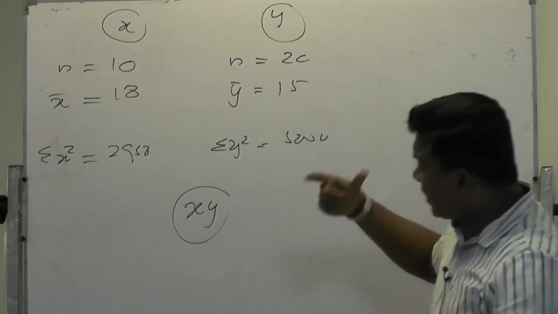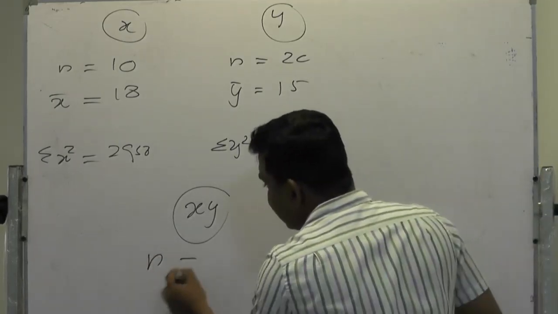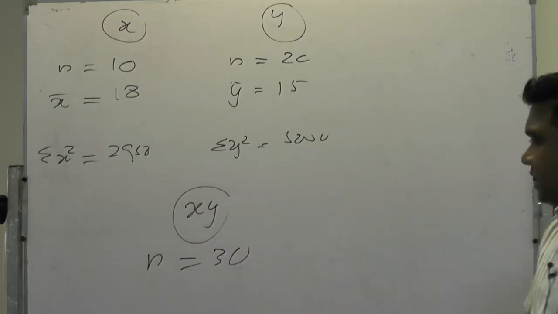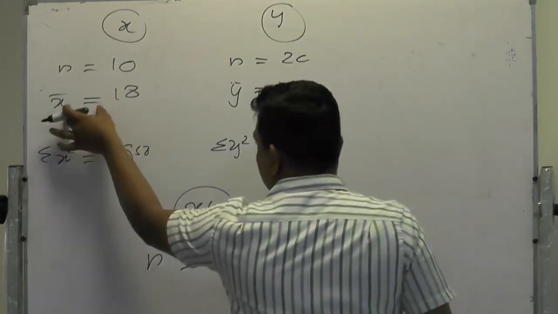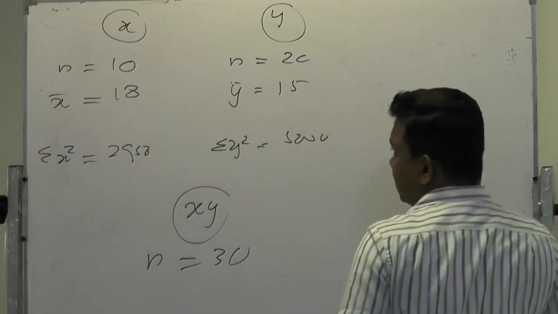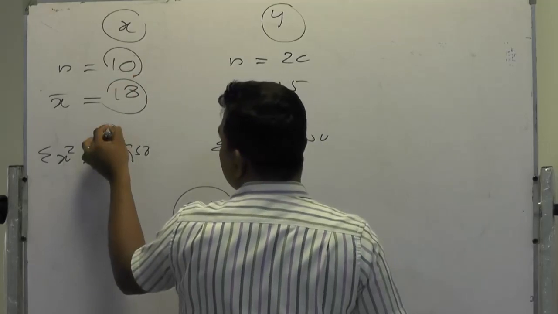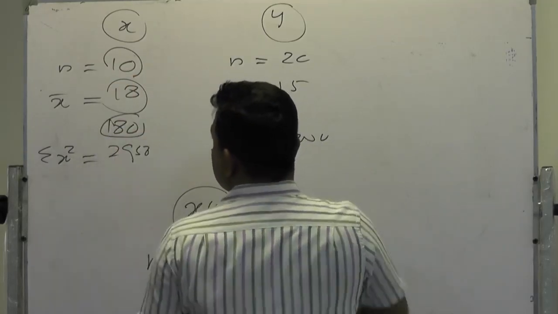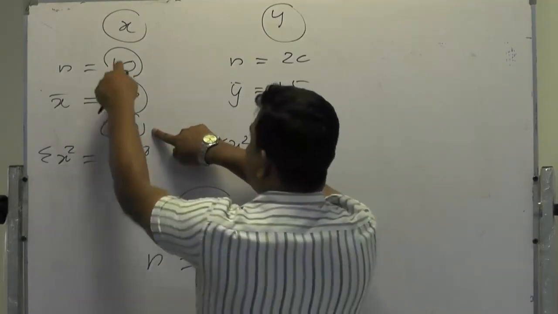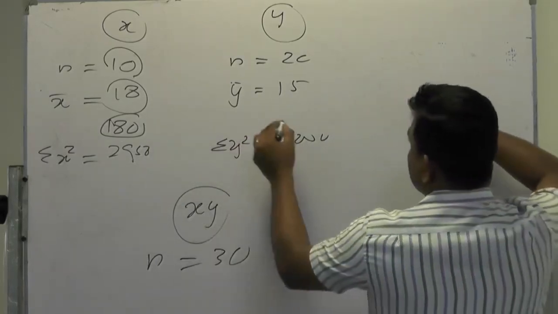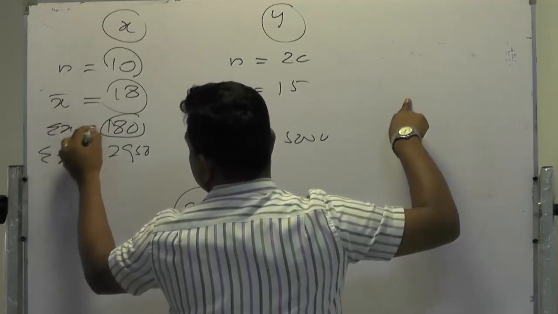Now they are asking to take x and y together as a single population. When you take x and y together, your n will be the sum of these two, very simple. N will be 30. Now this is x bar, this is y bar. If you multiply 10 by 18, you will have the total as 180. Here this is sigma x.